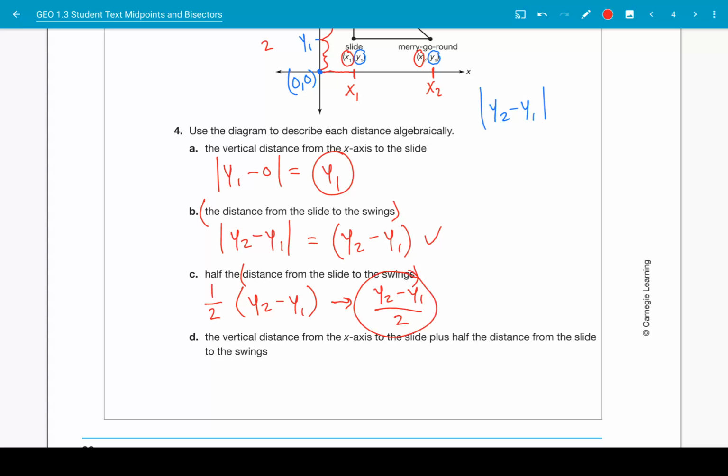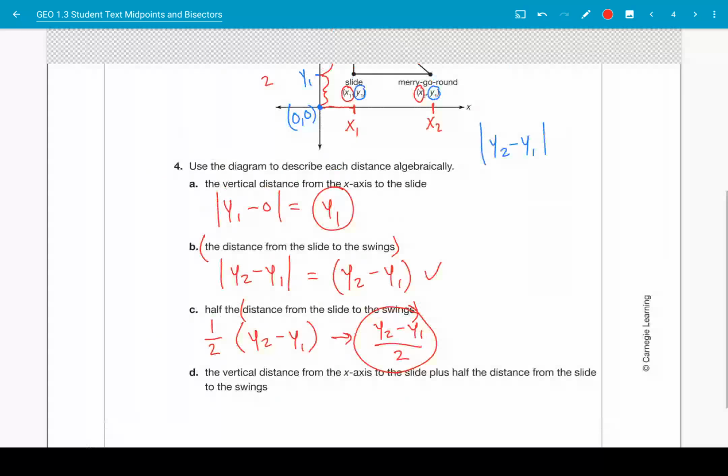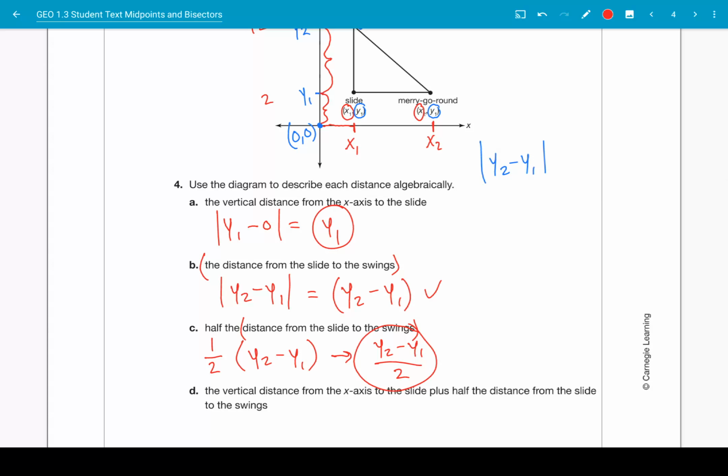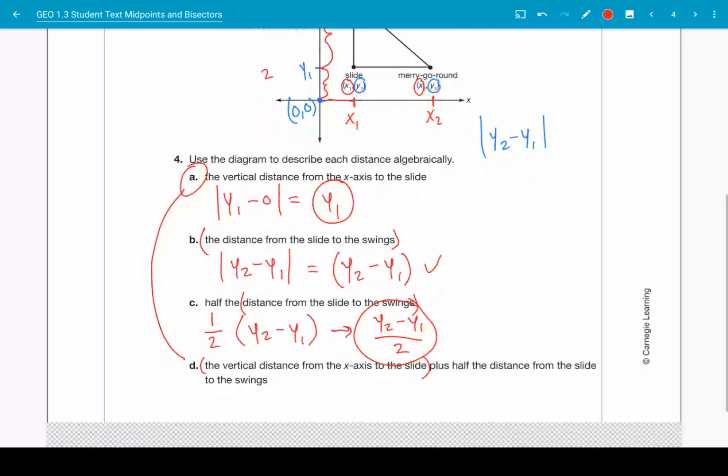Now let's do part D. We want the vertical distance from the x-axis to the slide, which we calculated here as y1, plus half the distance from the slide to the swings. So let's convert these words into the numbers. The vertical distance from the x-axis to the slide is this answer up here, y1.